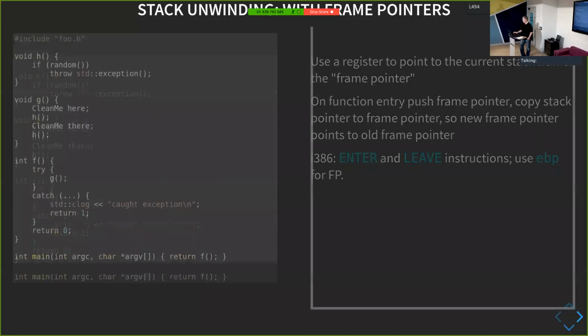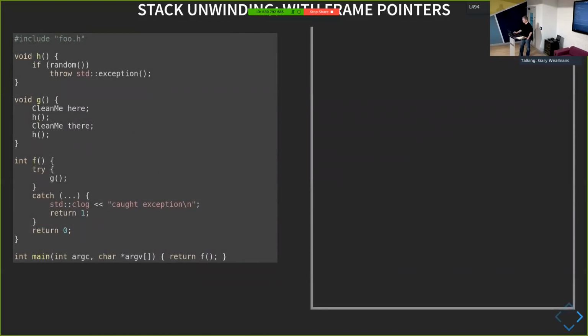Just to show how it looks, we start off with our EBP, which is our frame pointer, and ESP pointing somewhere randomly down in the stack. We do our standard call again, where argv and argc get pushed onto the stack. Then we do our call, which pushes the return address from the C startup into main. Now the first thing that happens is that main makes a copy of EBP, which is down the bottom here, pointing somewhere down here.